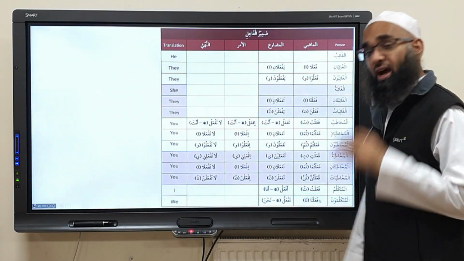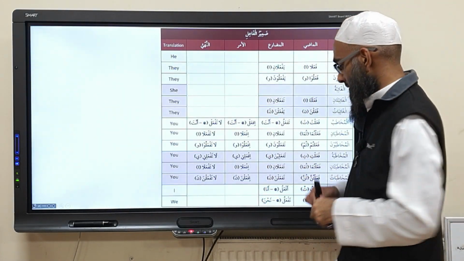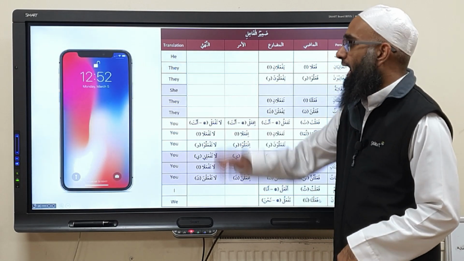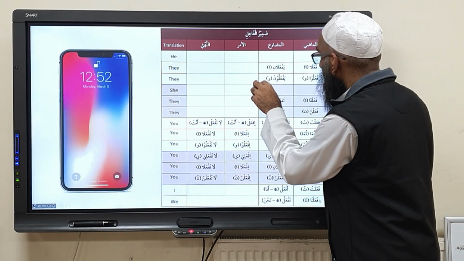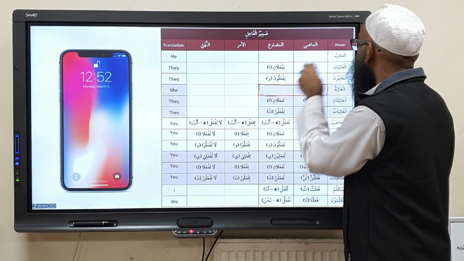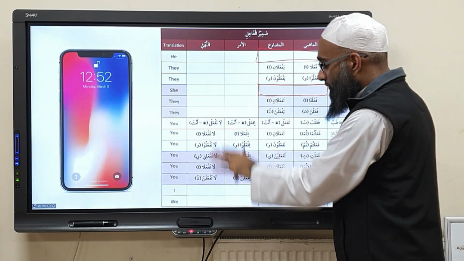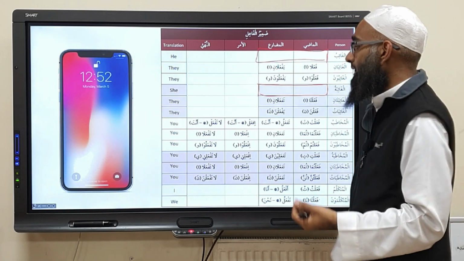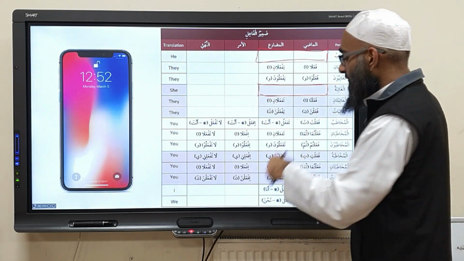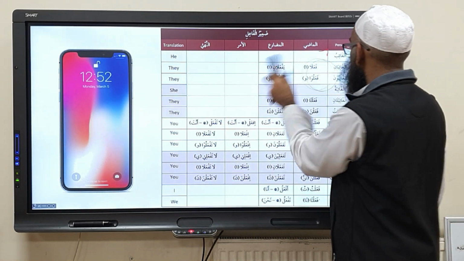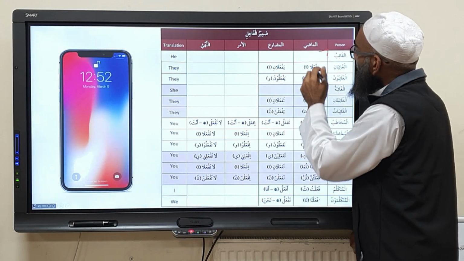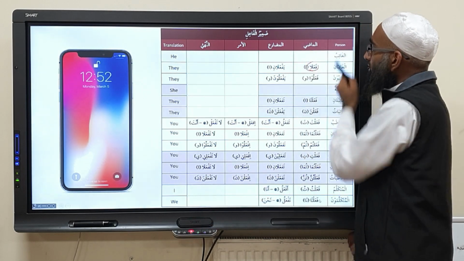The same way we're going to look at verbs. We say, well, verbs are two types. We can think of all of these as being iPhones. Everything apart from the ghaib and the ghaiba. Apart from these, all of these verbs are like iPhones. What does that mean? You have to use the fa'il at the end of the verb. So for example, when I say fa'ala, who is the fa'il?